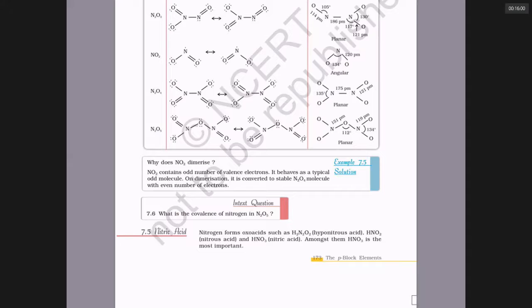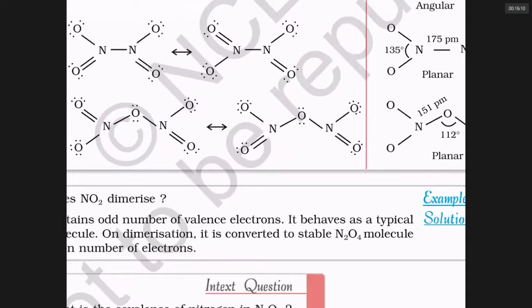Sir, in N2O5, nitrogen is making only 4 bonds. Nitrogen will never make 5 bonds. Look at the structure of N2O5. Nitrogen can make maximum 4 bonds. Though its oxidation number is +5, it makes actually 4 bonds.